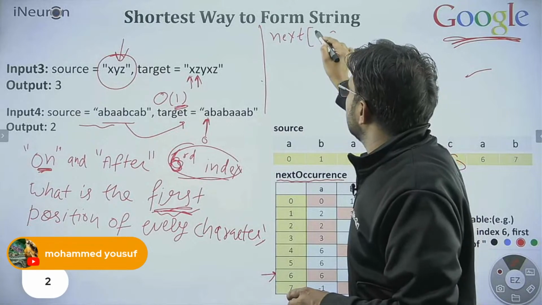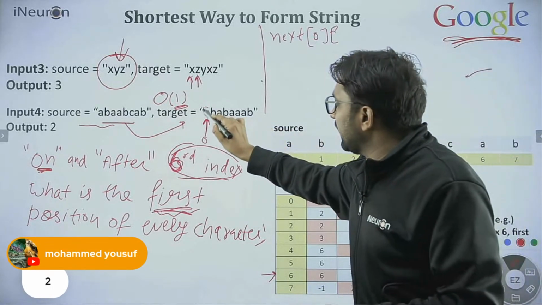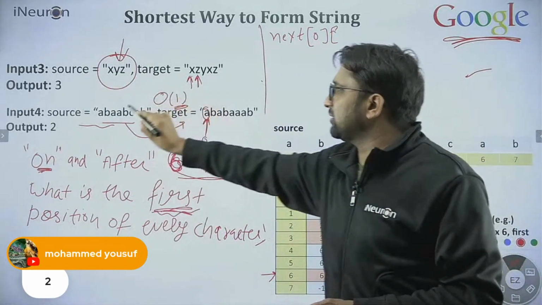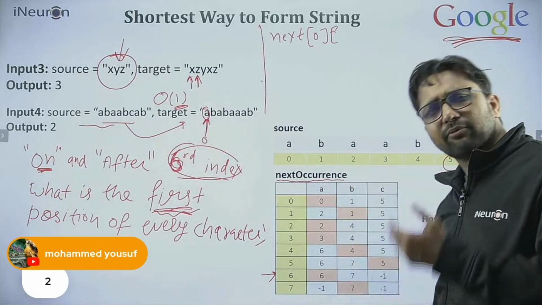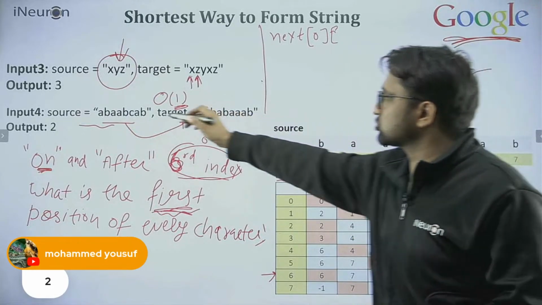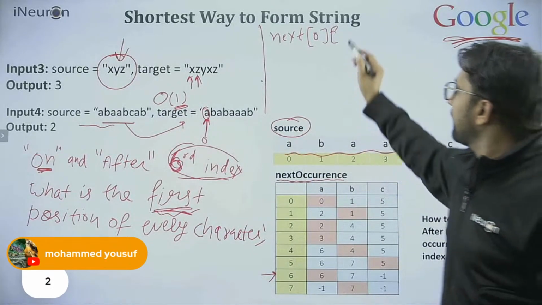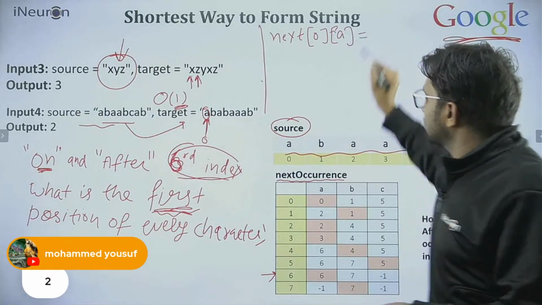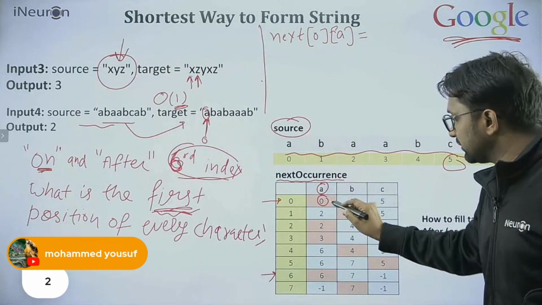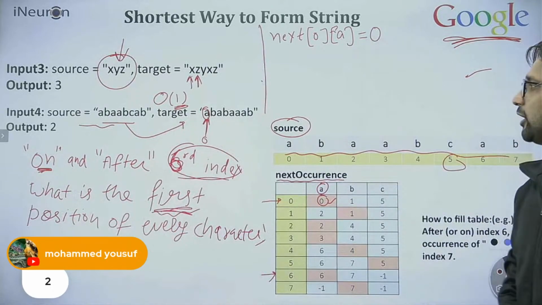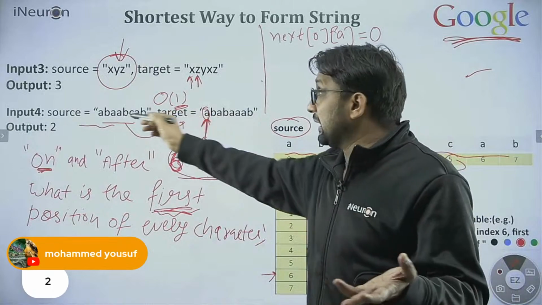In the table, I'm asking at the 0th index, I find A over here. I need to find this A in the source. So I will not find it linearly. I will ask this table. This table will directly tell me where is A in the source. This table is made out of the source string. Fine. So I'm asking where is A. This tells me at index 0, if you are searching for A in the source string, that is at the 0th position. Directly we find out. See, this is important. Directly we find out where is A in the source string.